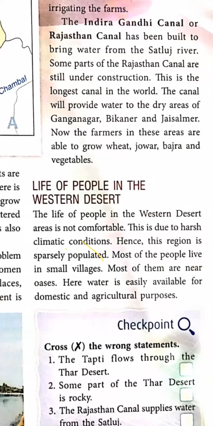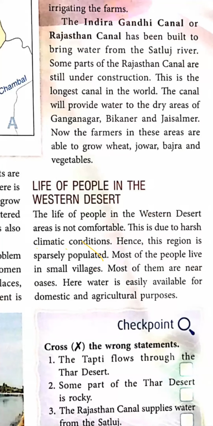Harsh means you can say not good. Here the weather conditions are not good. That's why life is not comfortable. Hence, this region is sparsely populated. Sparsely populated means less population is there. Very few people are living there.